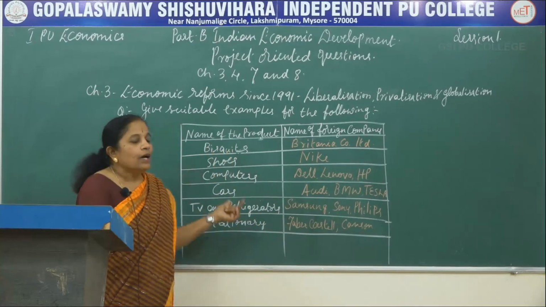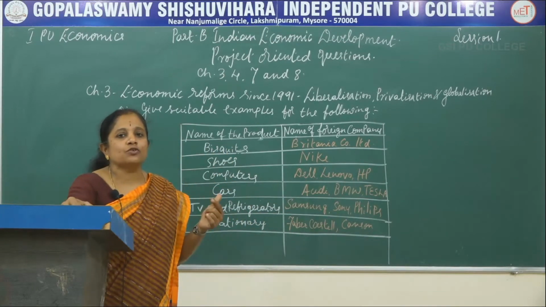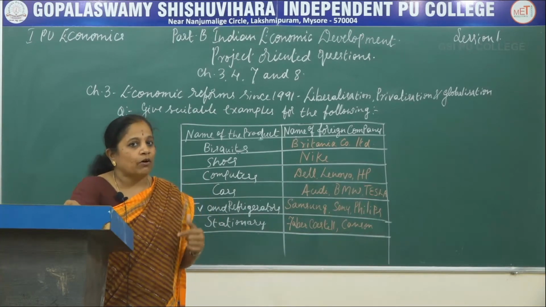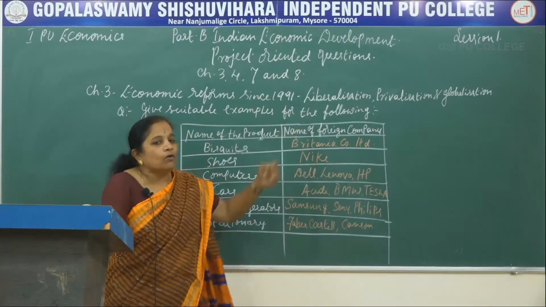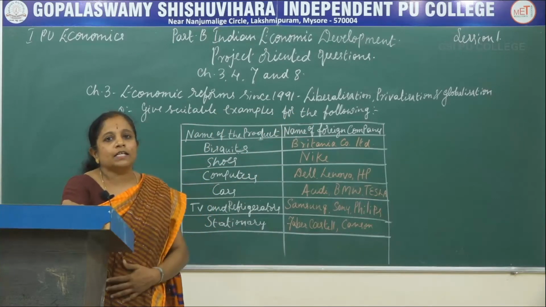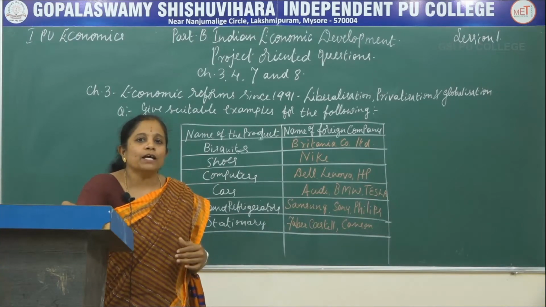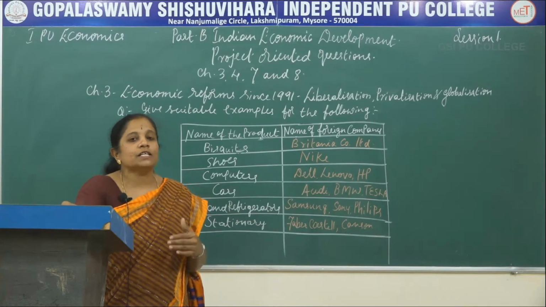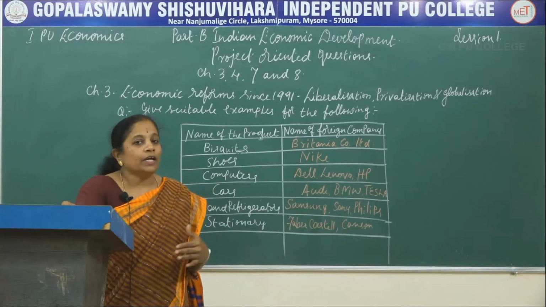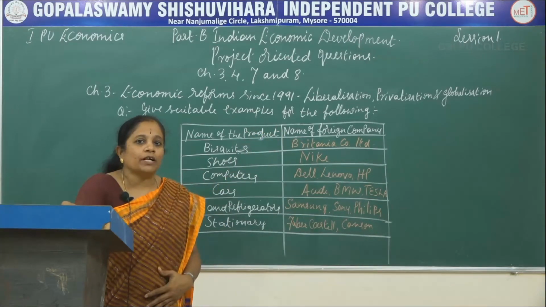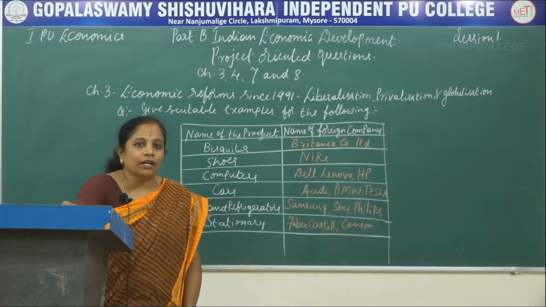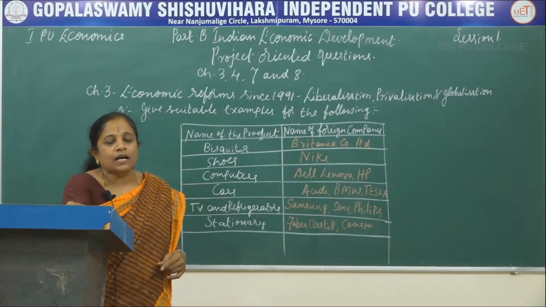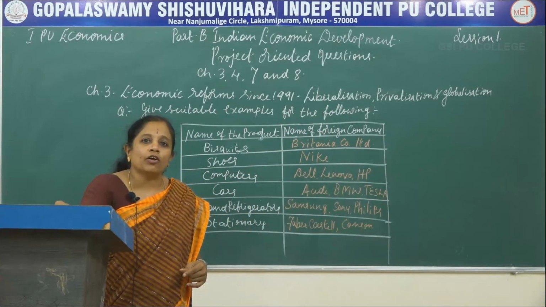Now let us see why we need to know this. What is the need to know about the products sold in India by a foreign company? Because in this lesson we learn about the new economic reforms since 1991. After signing the General Agreement on Trade and Tariffs, we came to the agreement on these economic reforms. Since 1991 we accepted liberalization, privatization and globalization policies and the open economy pattern.